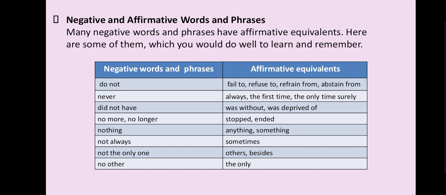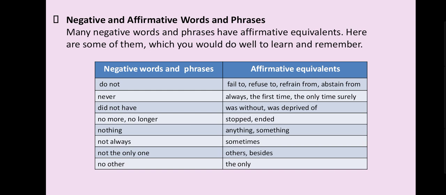Do not, when we transform negative to affirmative, or vice versa, you can use instead of do not in an affirmative sentence: fail to, refuse to, refrain from, abstain from. Never: for never you can use always, the first time, the only time, surely. For did not have you can use was without, was deprived of.